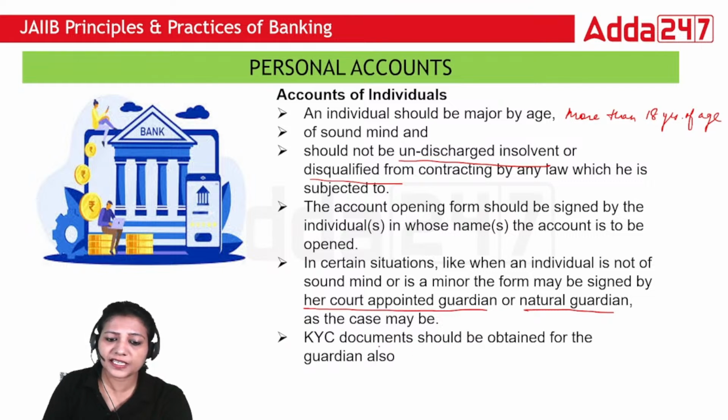And KYC is to be obtained for the guardian also, because as per the guidelines for customers, guardians are also classified as customers of the bank. So we will have to obtain KYC documents of not just the account holder. In this case, when we are opening an account for any minor or person of not sound mind, this account will be operated by another person who is appointed by court, and for them also we have to take the KYC documents.